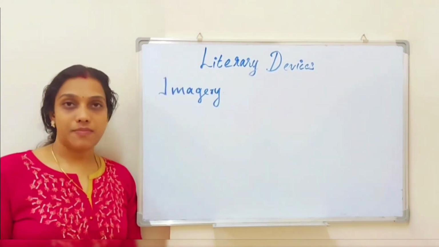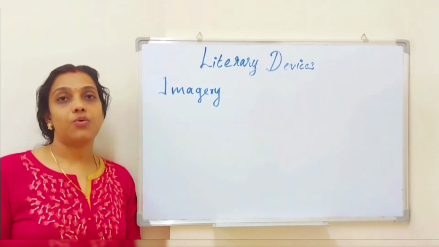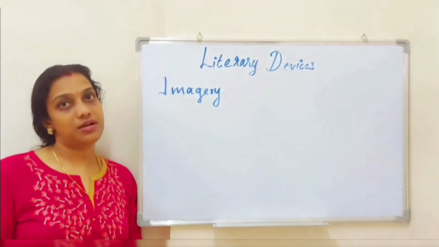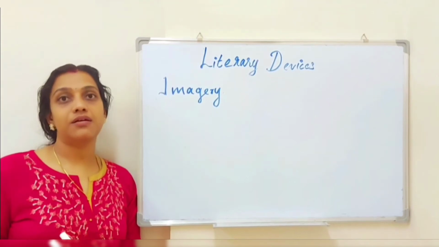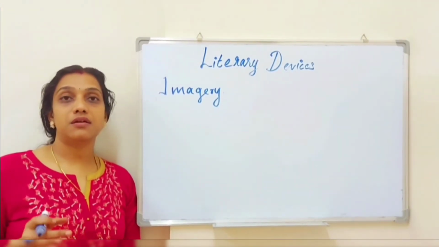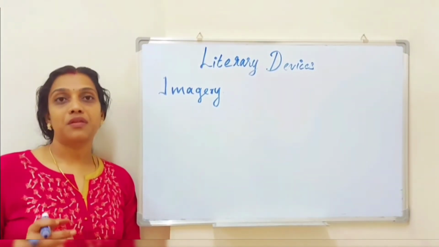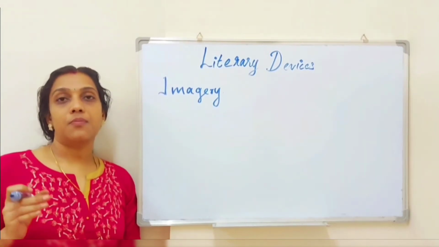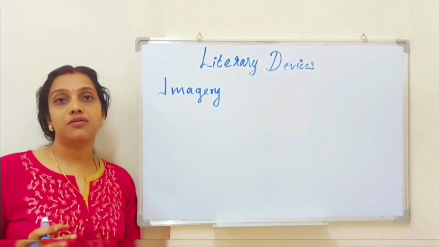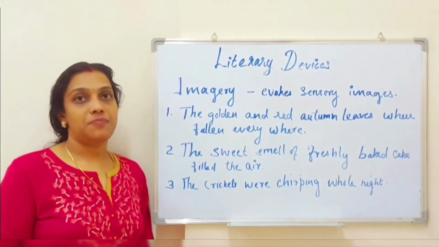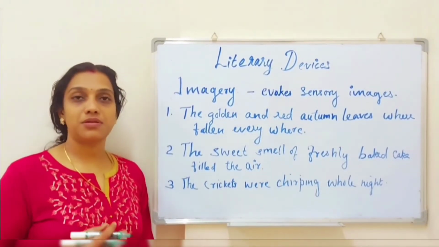Our next literary tool is imagery. Imagery is a literary tool that influences our five senses, or evokes sensory images for the reader. Here the writer will paint a picture of his feelings in front of the reader, so that the reader gets a reflection of all the feelings the poet is experiencing. The poet gives a portrayal of experiences that are very difficult to express through mere words. Let's see examples of imagery. We can see plenty of examples of imagery in nature poems.